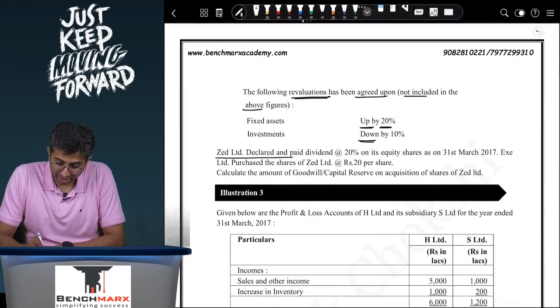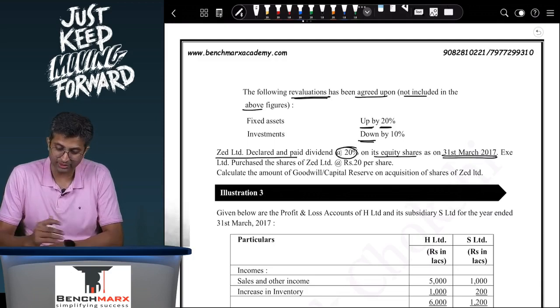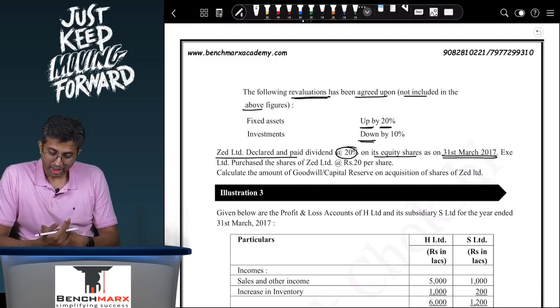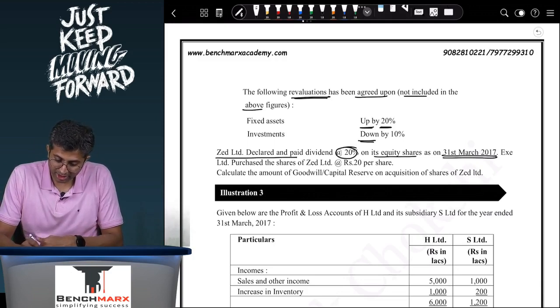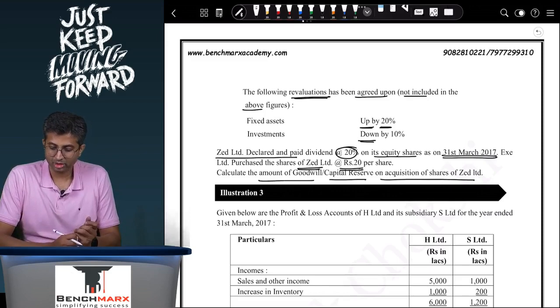Z Limited declared and paid dividend at the rate of 20% on its equity shares as on 31st March 17. EXE Limited purchased the shares of Z at the rate of rupees 20 per share. Calculate the amount of goodwill or capital reserve on the acquisition of shares of Z.